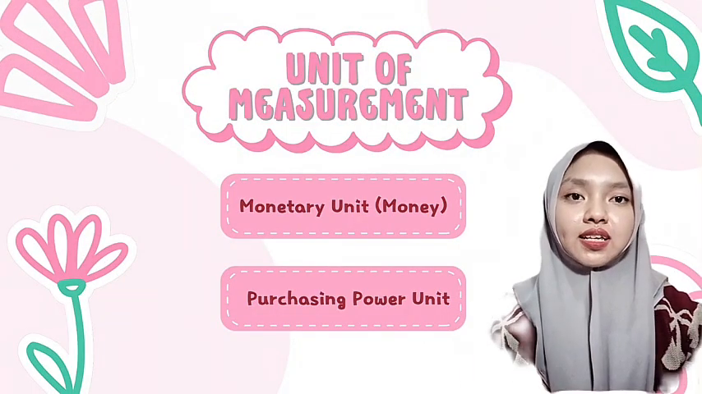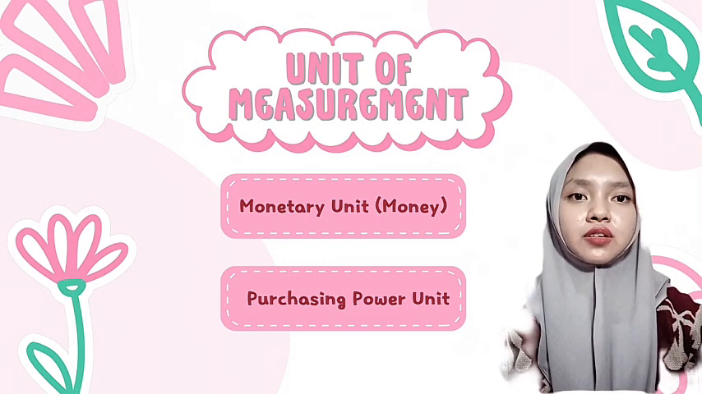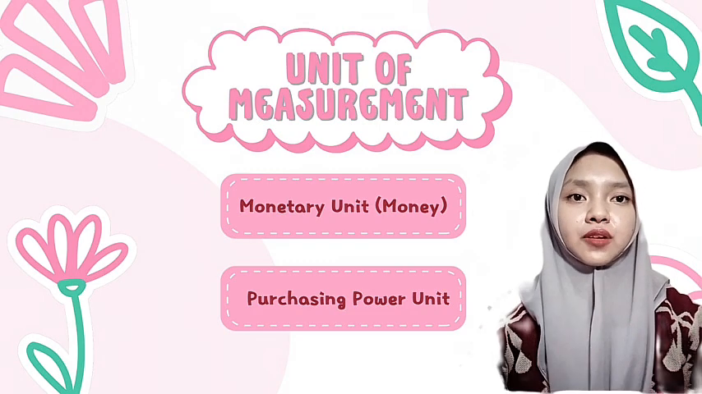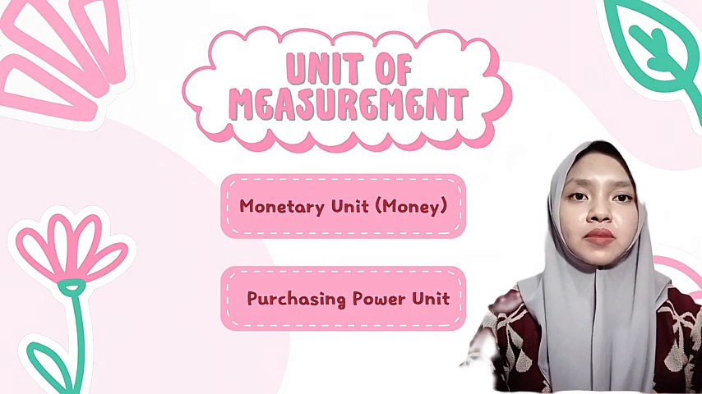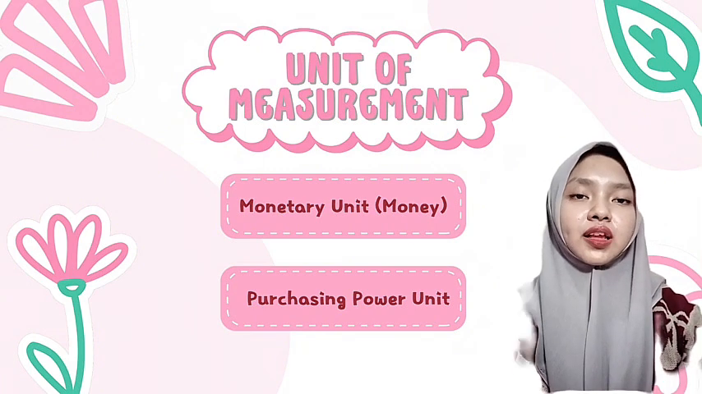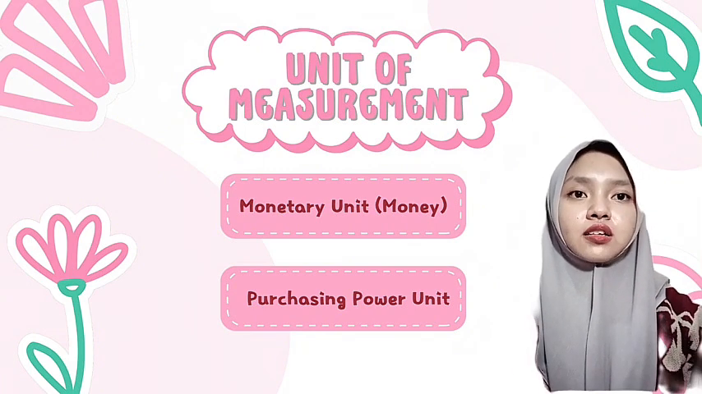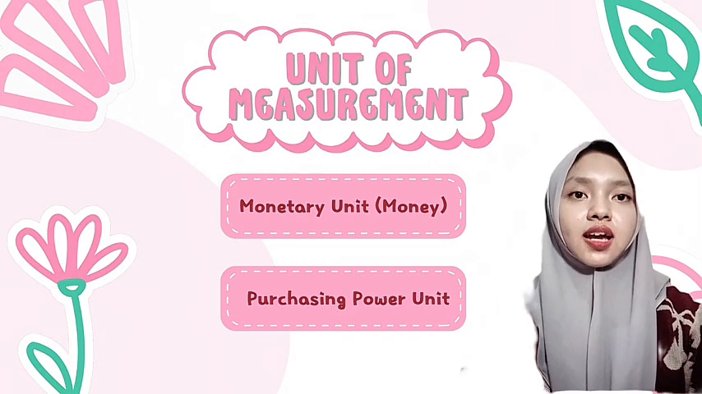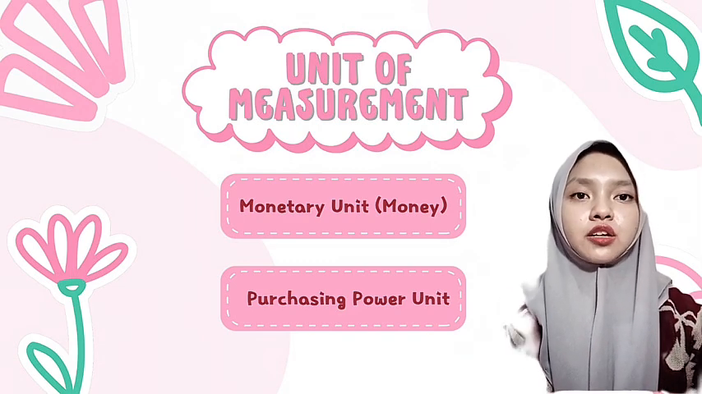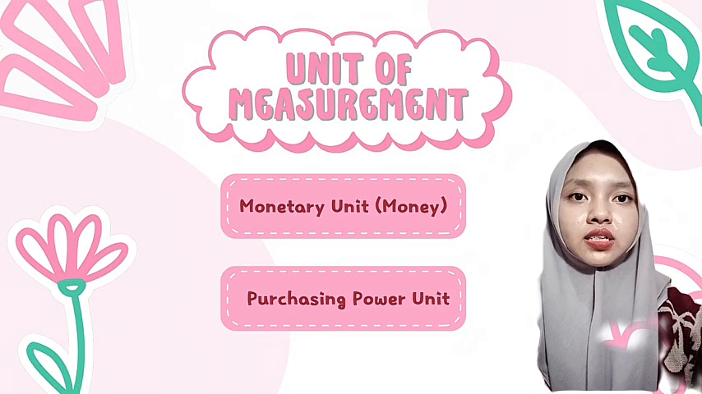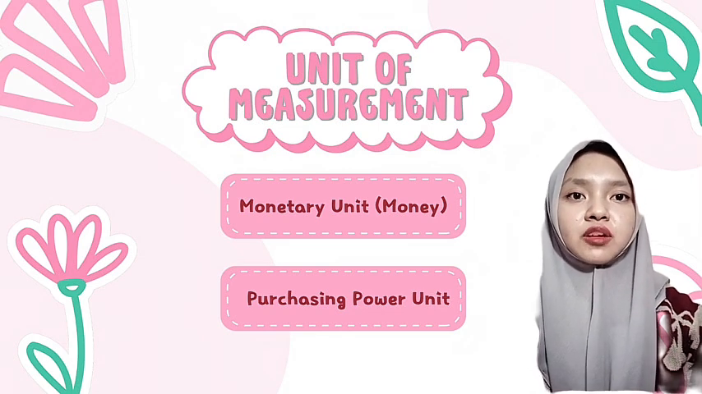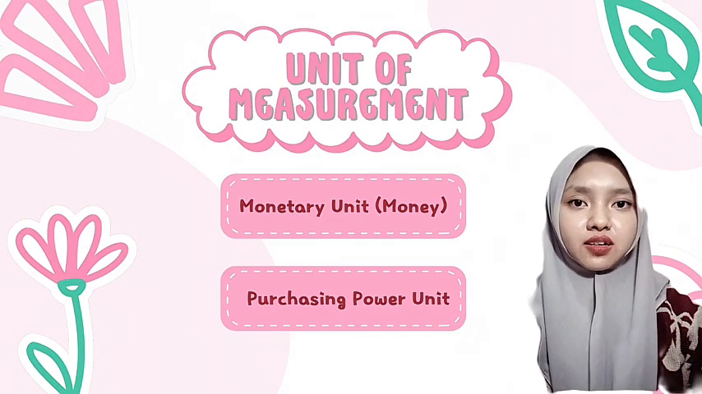The next material is the measurement unit. The first unit of measurement is monetary unit or money. This is a measurement in nominal form, for example in rupiahs or dollars. This is often used in standard recording. And next, purchasing power units, used when financial statements are adjusted for inflation. So the monetary value used reflects real purchasing power, not just the nominal figure.